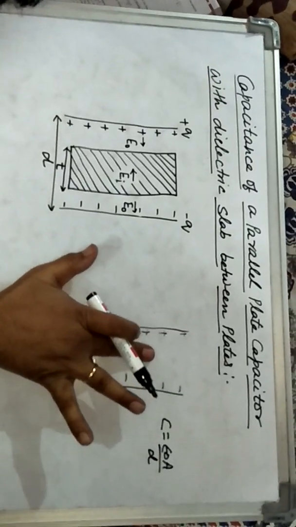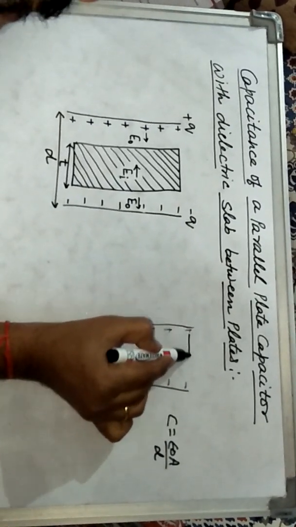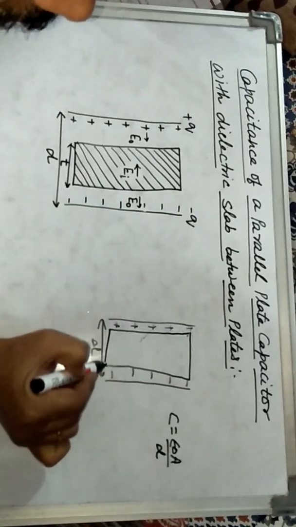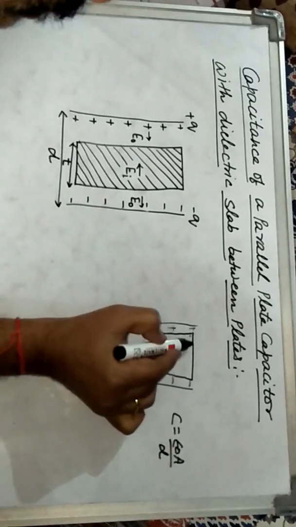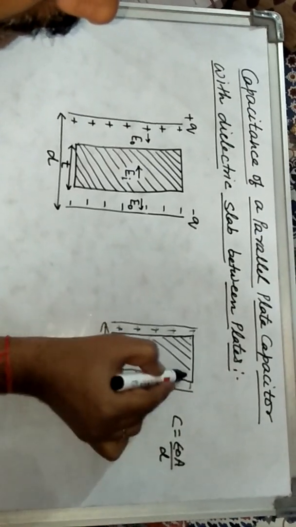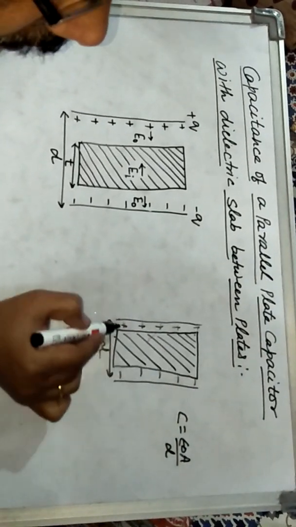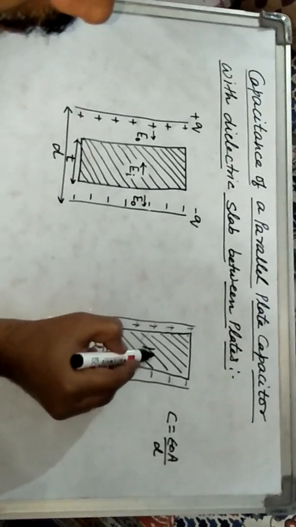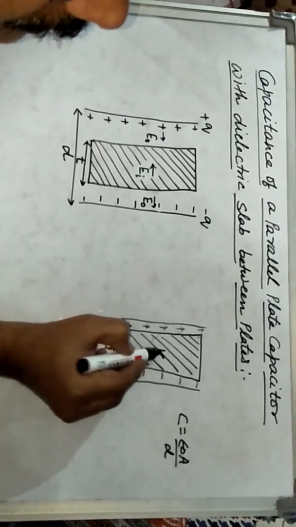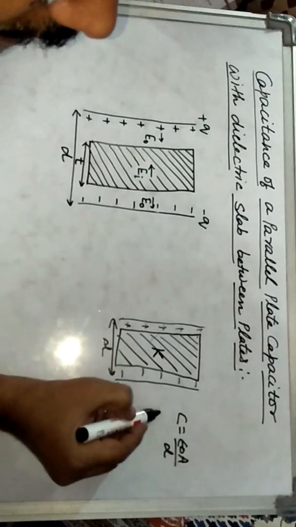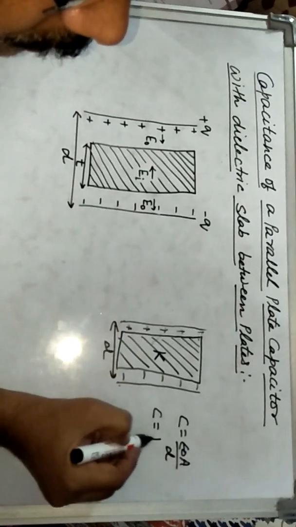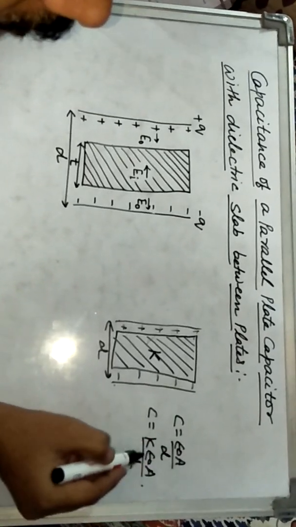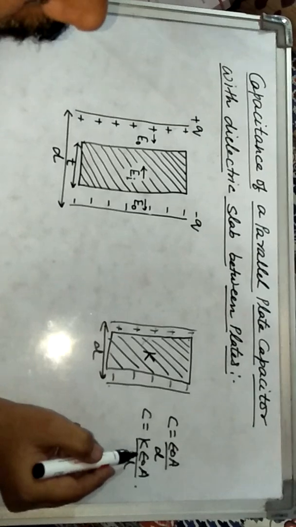Now I also told you that if a dielectric slab is completely filled between these two plates, it means no space is left between these two plates. And suppose the dielectric constant of that dielectric material is K, then its capacitance becomes C equals K epsilon naught A by D. These two formulas I already gave in the previous video.